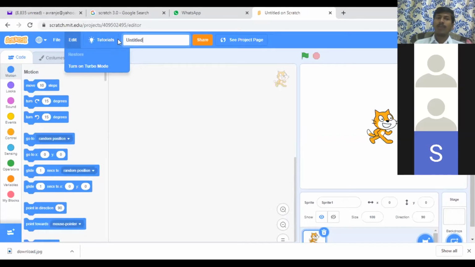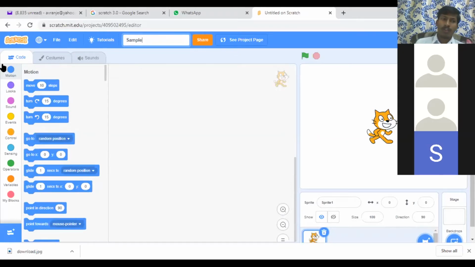Here you can give the project a name. So today I'm putting the sample project, my first project. Yeah, this is the share button. After completion of your project, if you want to share, you can share with this. Because I already have an account, the share button is visible to me. Suppose you don't have an account, then it is not visible to you.